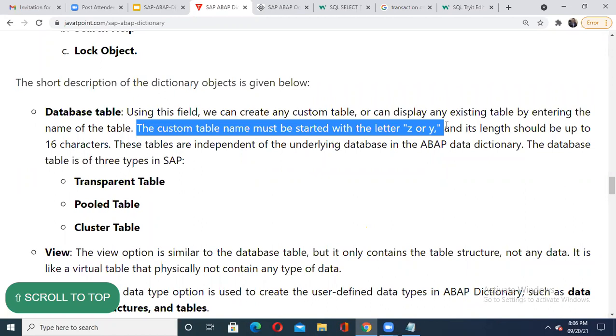One more point: these tables are independent of the underlying database. I have already talked about the three types of table: transparent, pooled, and cluster.